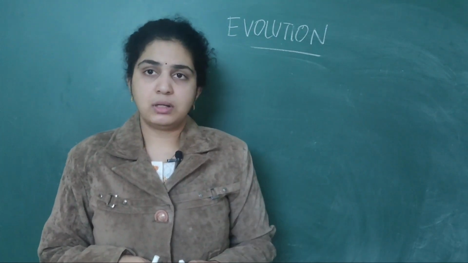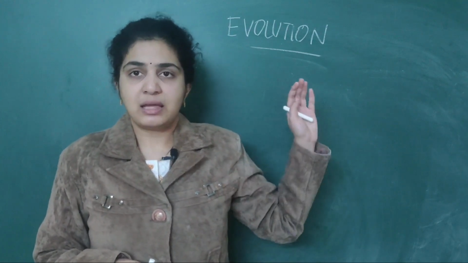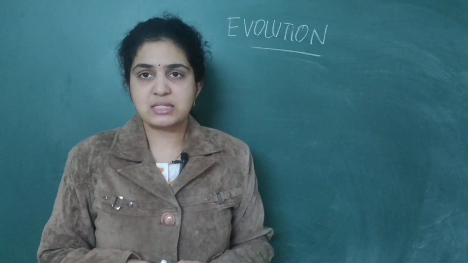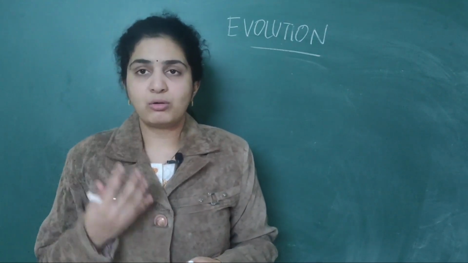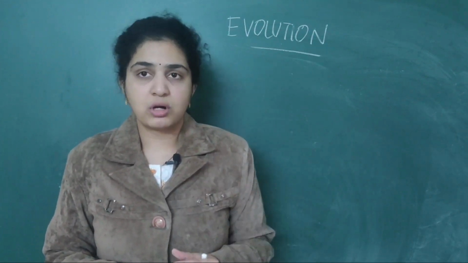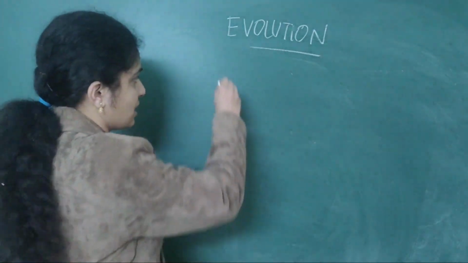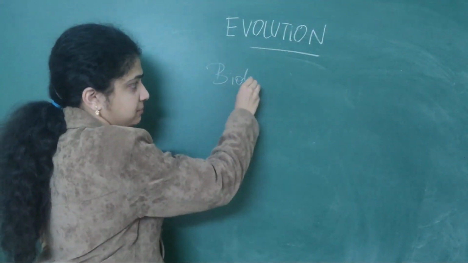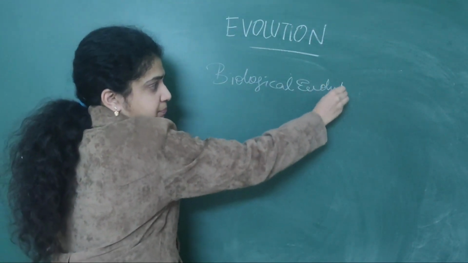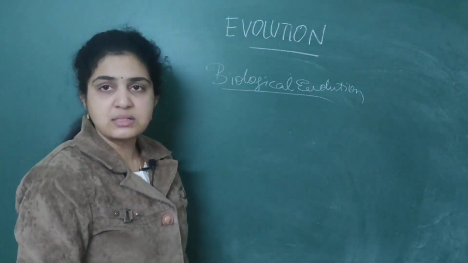I told you the important questions from the NEET point of view. The first thing I told you is related to convergent evolution as well as divergent. Then next, adaptive radiation. The third is the scientists' names as well as the theories put forward by them. So basically, when we started with biological evolution, the first theory I discussed was Charles Darwin's theory.